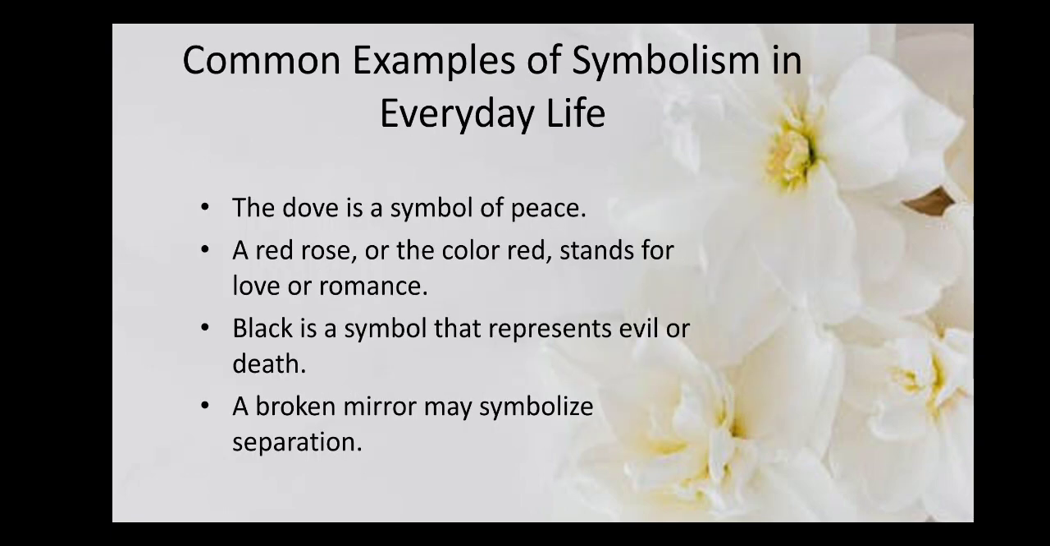Now we look at some common examples of symbolism in everyday life so as to get a more clear idea about what exactly is a symbol. Now this bird, the dove is used as a symbol of peace. Now to look at a red rose, this flower red rose has been for ages and centuries been used to denote the color red. But giving a red rose also symbolizes love or romance or attachment or affection.